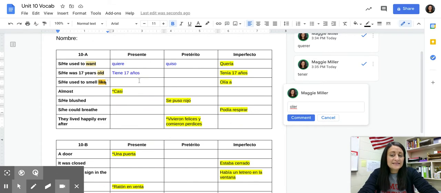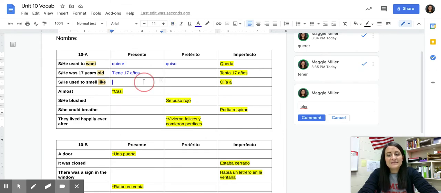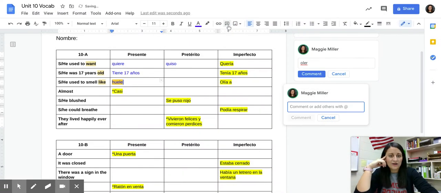Now, in the present tense, oler, you can probably tell just from looking at the infinitive, is a stem changer, but it looks really funky because it starts with an O. So if you want to say he or she smells like, we would say huele a. But let's quickly write out the chart on the back of your paper for that one, because again, the present tense just looks a little bit different because it is an O to UE stem change in the present, but we can't just start with the U in Spanish, so we're going to start with the H.